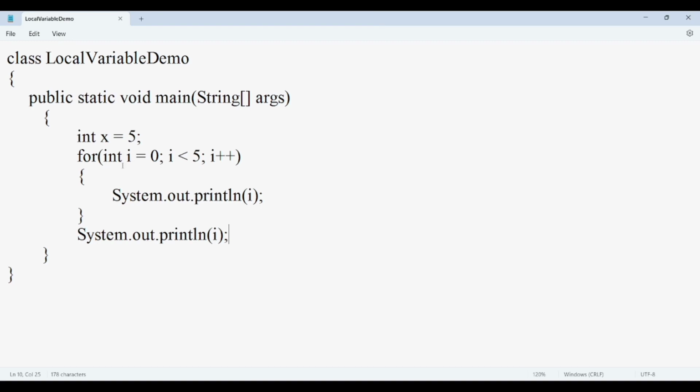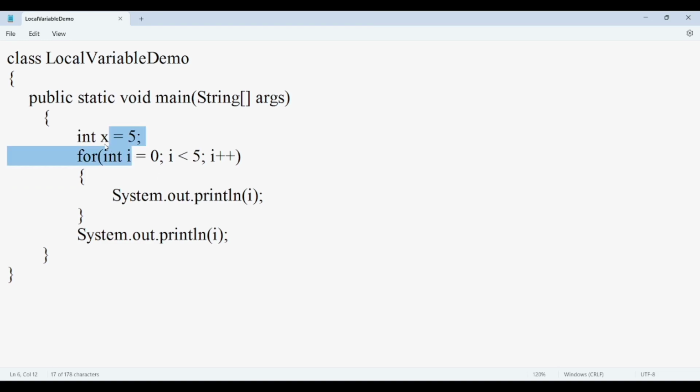The reason is clear. I told you variable will be created when you encounter this statement which is declaring it, and it will be deallocated as soon as the enclosing block completes. So here the enclosing block completes, so beyond this point you will not be having any variable available here.